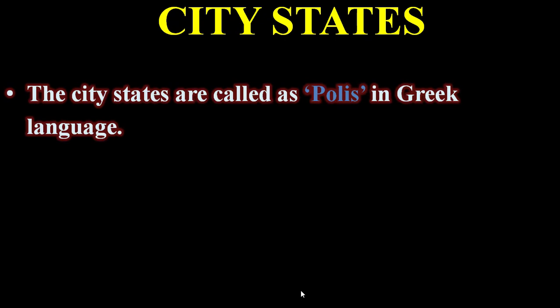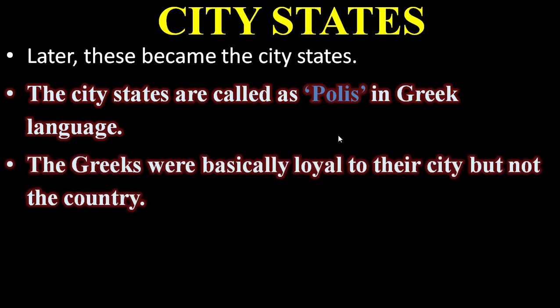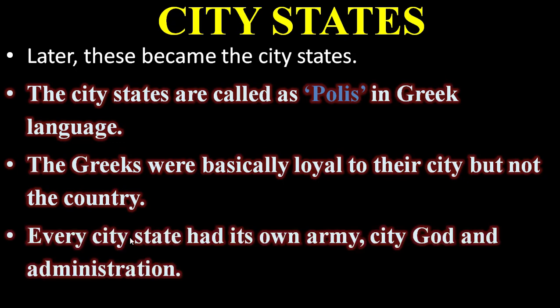The city-states are called polis in the Greek language. The concept of city-states came into existence, the polis in the Greek language. The Greeks were basically loyal to their city but not the country.